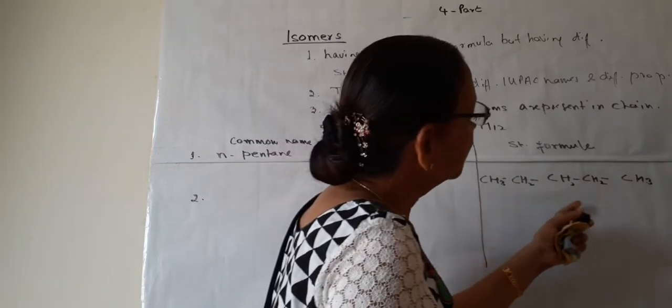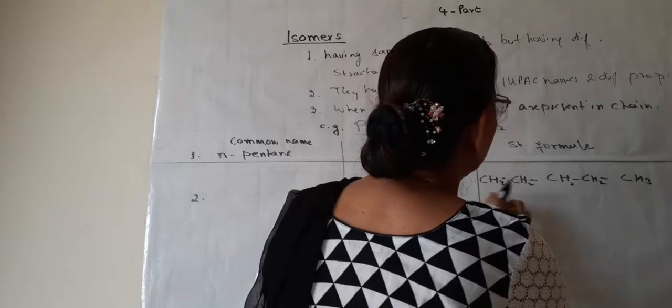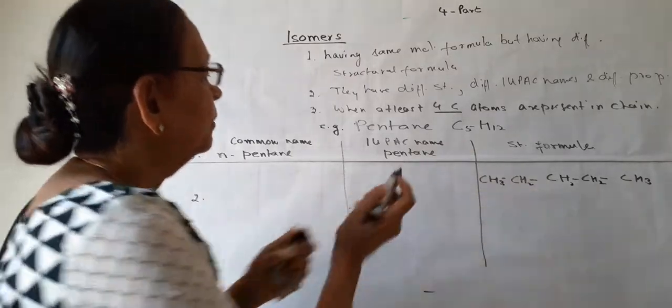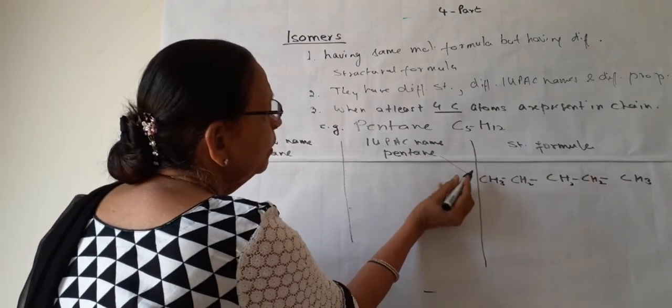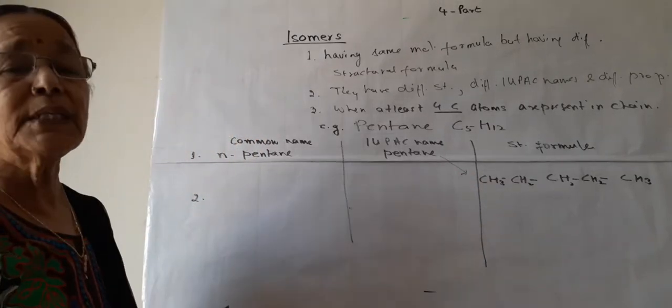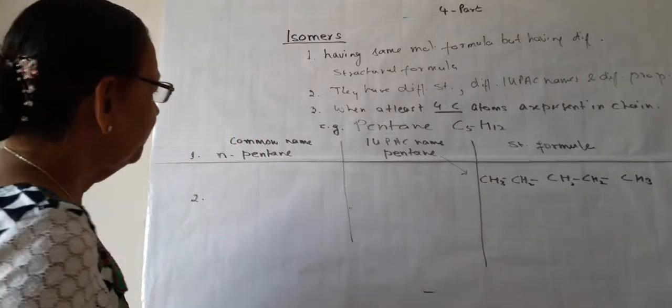CH3, CH2, CH2, CH2, CH3. 1, 2, 3, 4, 5. 5 carbon and 12 hydrogen are present. So this is normal pentane. Now, how many isomers can be derived from this normal pentane?